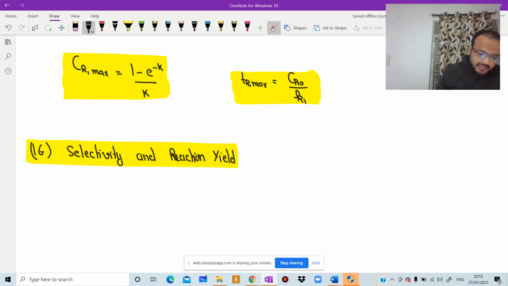So we know that in a reaction having multiple products, that is desired and undesired products, selectivity gives us an idea how one product is favored over another.